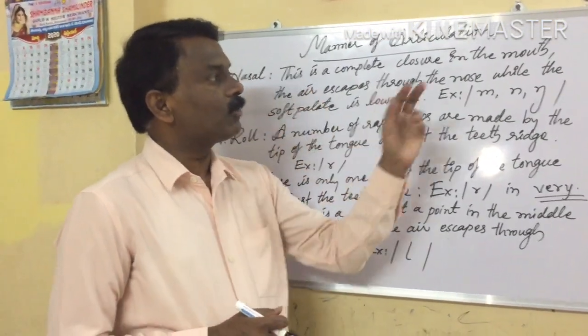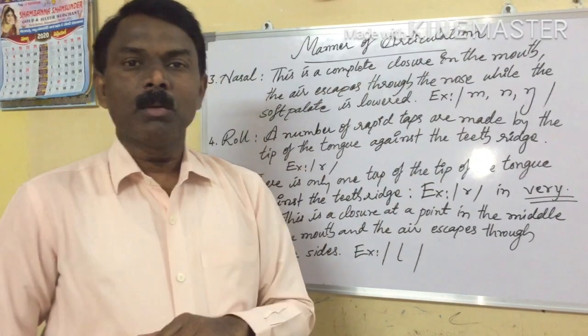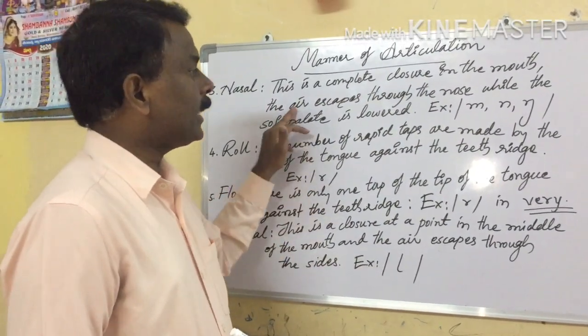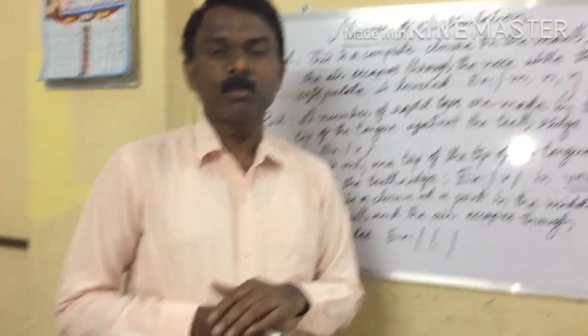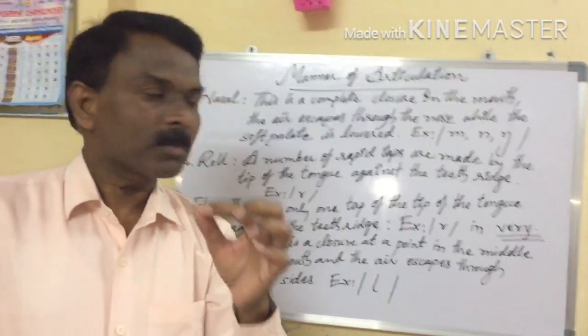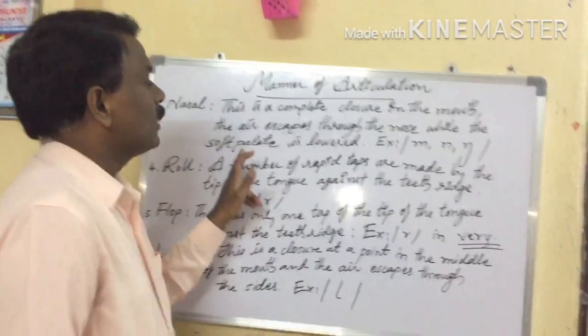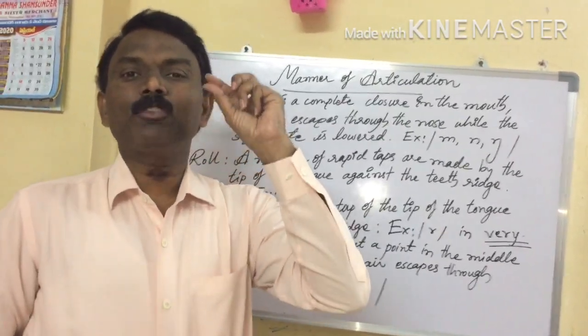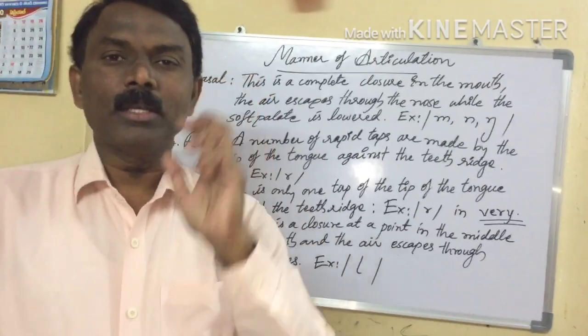First we close our mouth, closure of the mouth. Next, air escapes through the nose. We close our mouth, but air is escaping through the nose, and at the same time the soft palate is lowered.